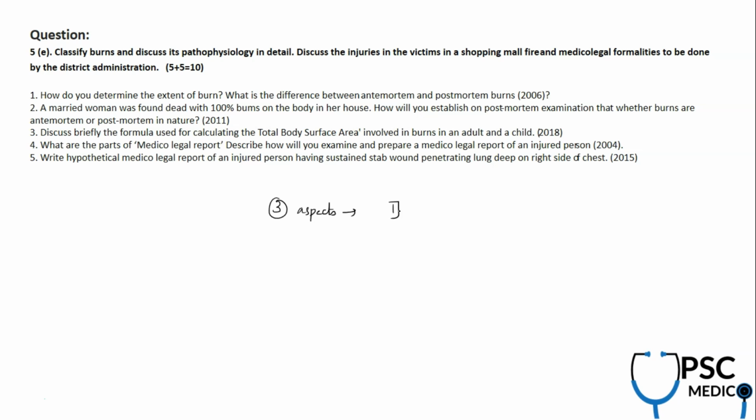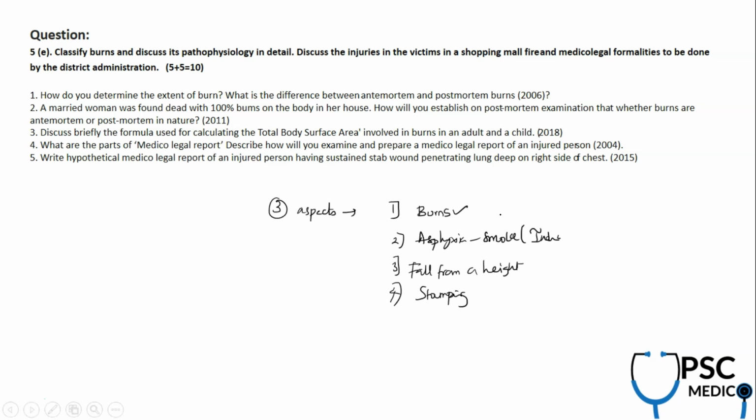Number one, in a fire in a shopping mall, you will see burns. You will also see asphyxiating injuries because of the smoke. I can say inhalational injury, which is key. You can also see people jumping out of the windows to get away from the fire, so you will also see fall from a height. And you will see people getting panicked and running, stomping on others. You will see rib fractures and all. So these are the different fractures.